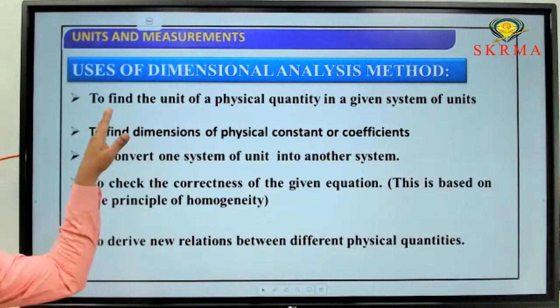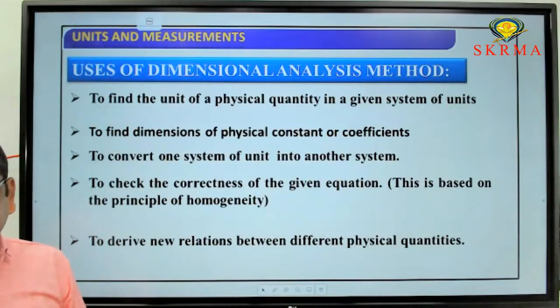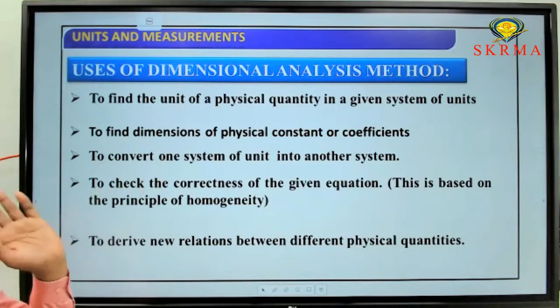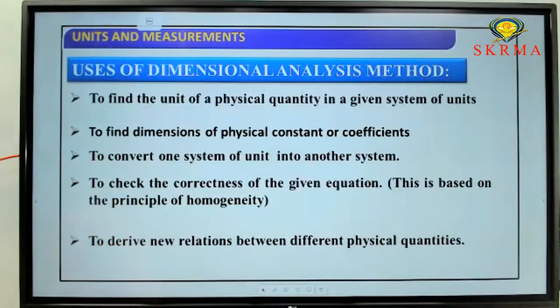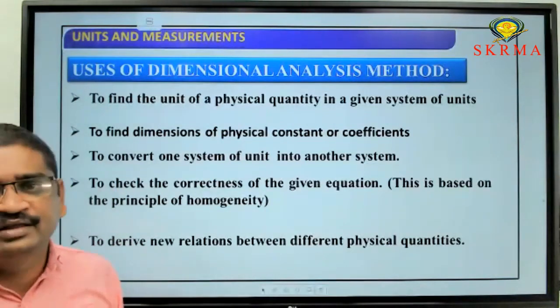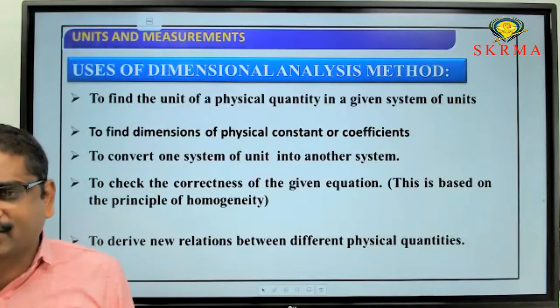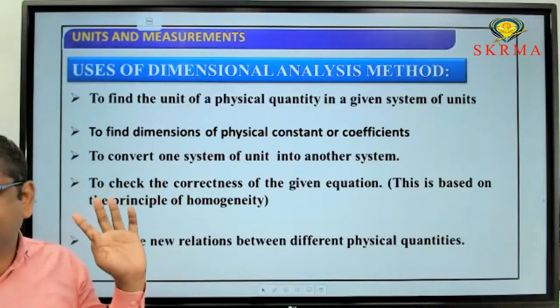What is the first one? To find a unit of a physical quantity, we need to use dimensional analysis. Next, to find the dimensions of a physical constant. A physical constant is something like the Planck constant or the universal gravitational constant. We need to use dimensional analysis or the dimensional formula only.